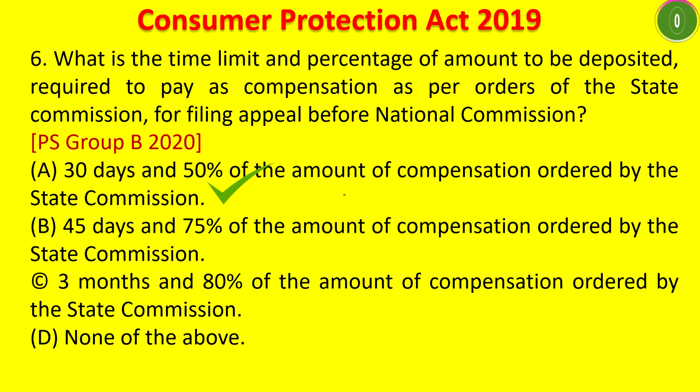The answer is 30 days. So, before the National Commission, it is 30 days. Except for District Commission, where it is 45 days. District Commission to State Commission, it is a 45 days appeal. And the remaining is always 30 days. And 50% is always common for the percent of the compensation amount.